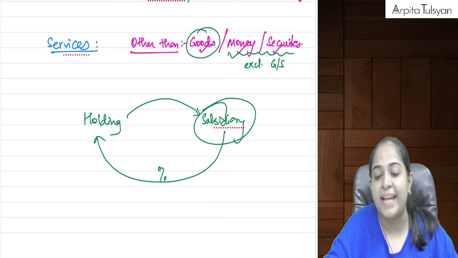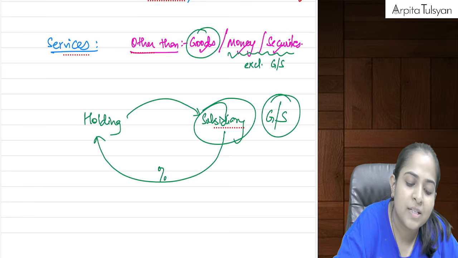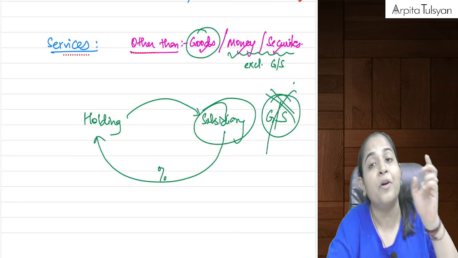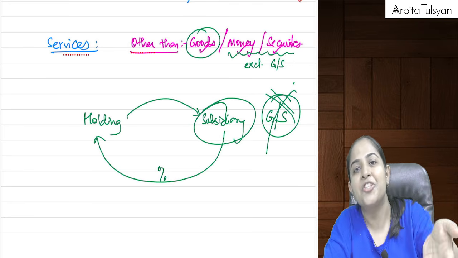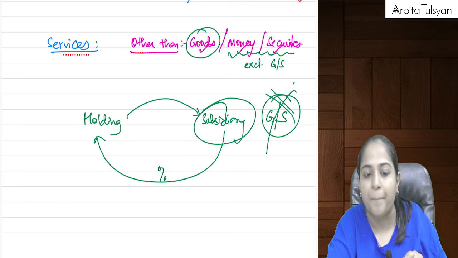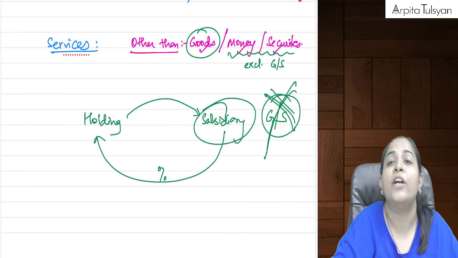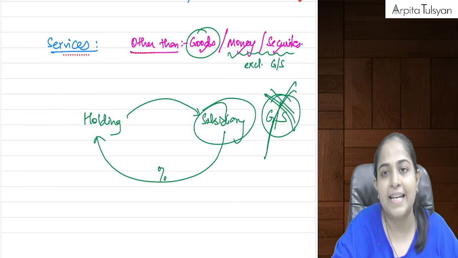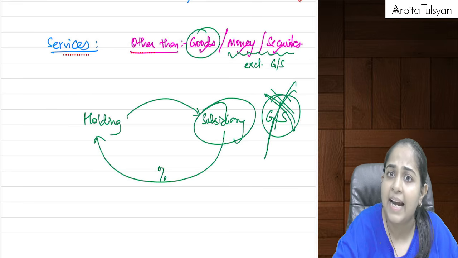Why can this not be taxed under GST? Because this is neither supply of goods nor supply of services. Because it is not goods. Why? Because this is a transaction in securities and money. I am buying some shares by giving some money to the other company. So this is a transaction in money and securities. Hence it is excluded from both goods as well as services, and hence there cannot be any GST applicable on the same. Manageable till here, simple till here, understandable till here.